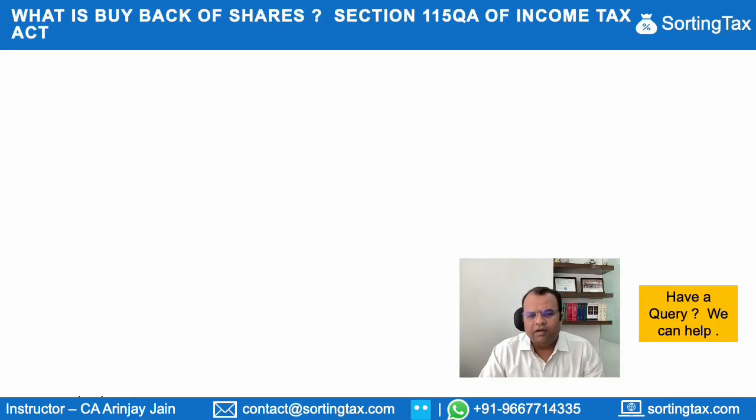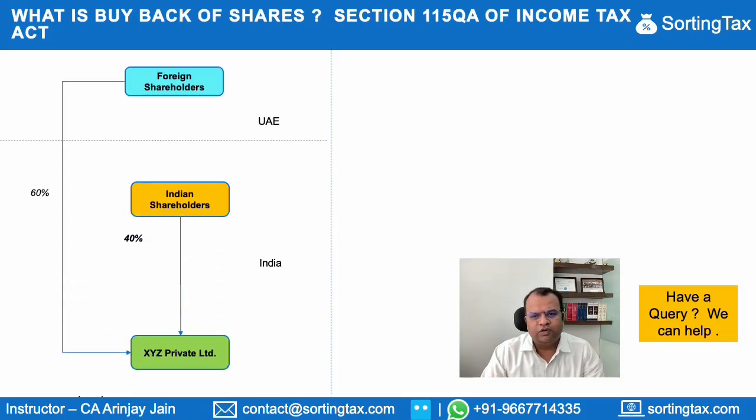Now, we all know that a company has various classes of share capital that it issues to its shareholders. Sometimes a company may have surplus funds which it cannot deploy for useful business purposes. In those cases, the company can buy back the shares from the shareholders and return them some part of the money that the company has been able to generate through its business. This is called, in simple terms, buyback of shares.